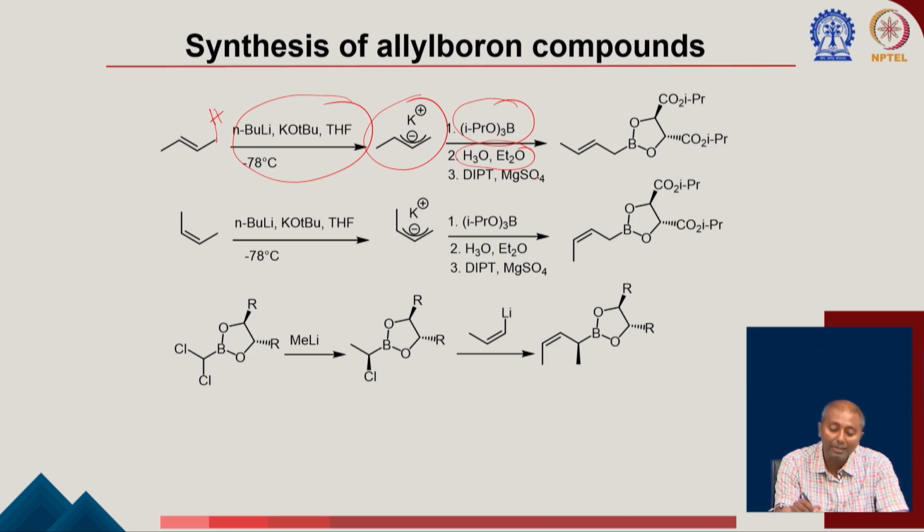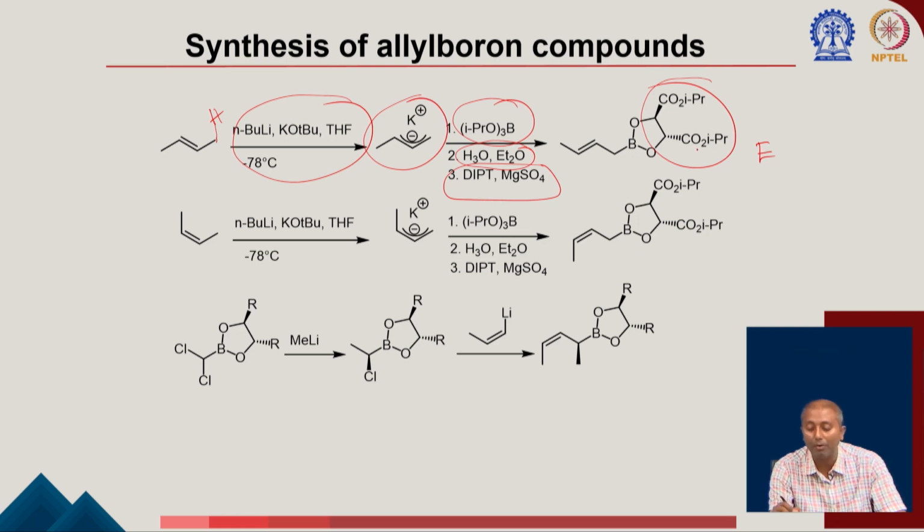Now you can use a chiral diol. Okay. So, you can see here this will be the isopropyl group here. So, it is a diisopropyl tartrate, you can use this one to do a protection. So, now you are generating a crotyl boron compound. So, this will be an E crotyl boron compound where you have a chiral diol here.